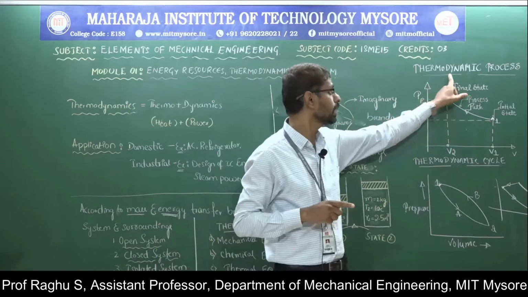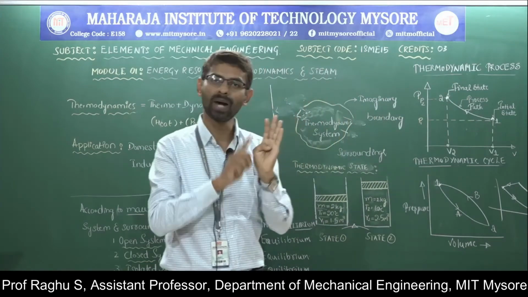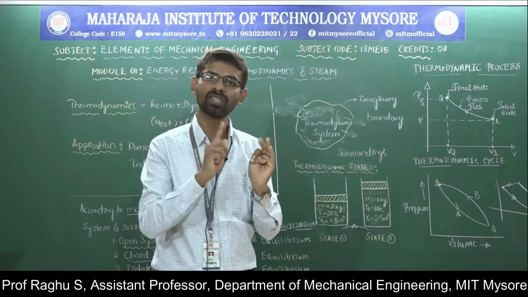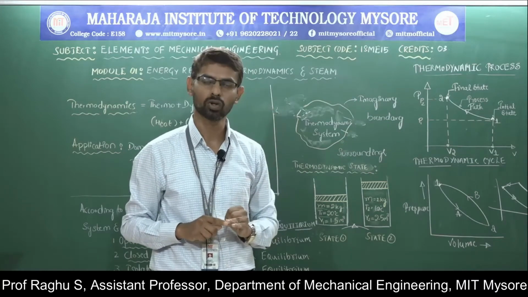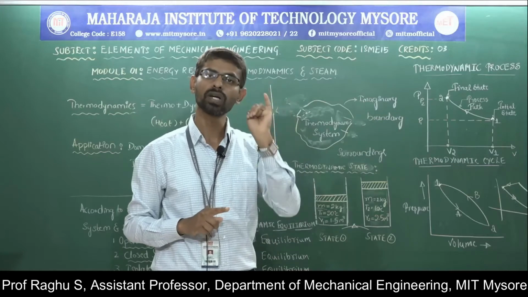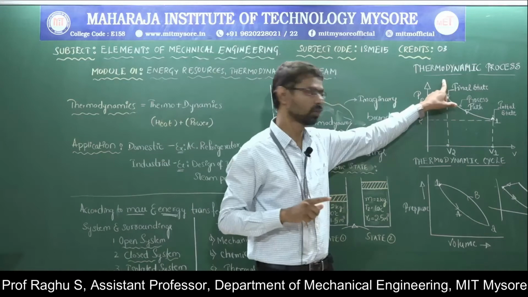In an isochoric process, volume remains constant. In an isobaric process, pressure remains constant. In an isothermal process, temperature remains constant. And in an adiabatic process, there is no heat transfer between system and surrounding. So these are the different types of thermodynamic process.